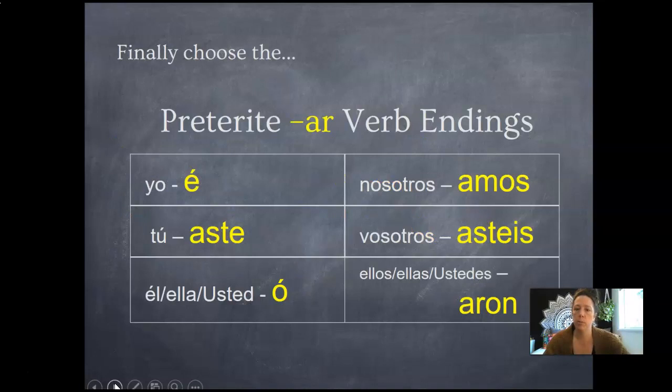And then finally, the most important part, right? These are your preterite AR verb endings. And if you're taking notes, you would want to stop the video and take notes on this slide. This is important to remember. So the yo form ends with é, with an accent. Tú, aste, él, ella, ó. Nosotros amos, vosotros asteis. And ellos aron. Something to think about for the vosotros form. You won't ever have to produce the vosotros form, but it's good to take note of so that you can understand it. You see the tú form is aste. Check out the vosotros. It has that same aste, and then it adds that is ending, and that's true for all of the preterite vosotros endings.